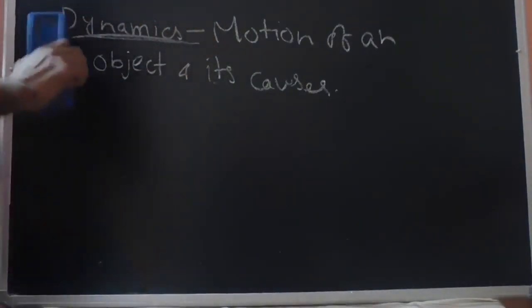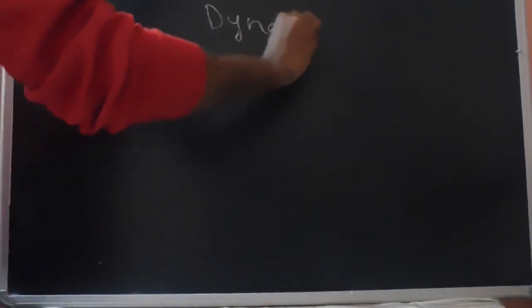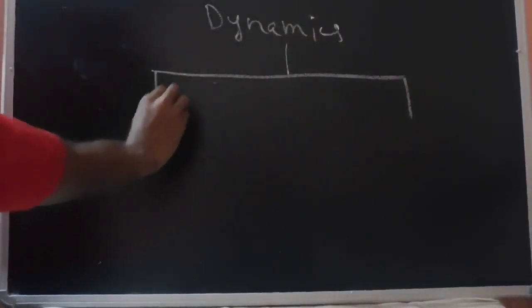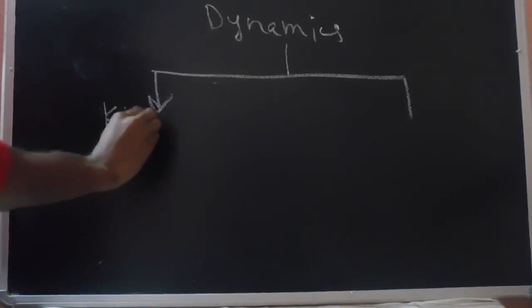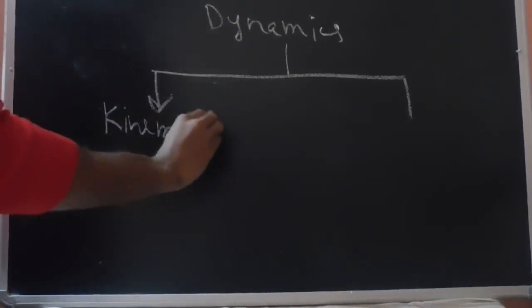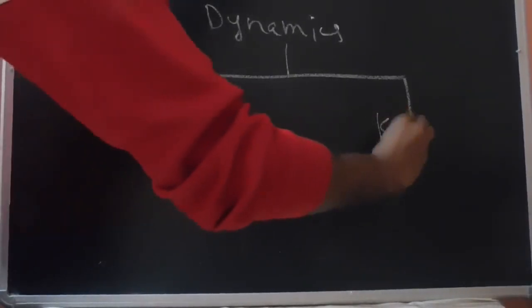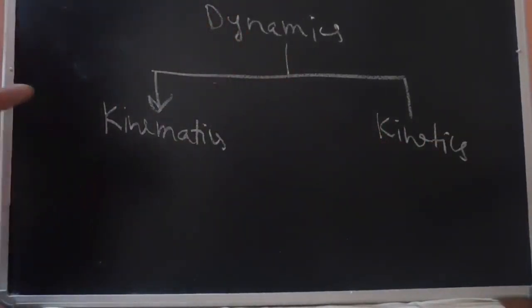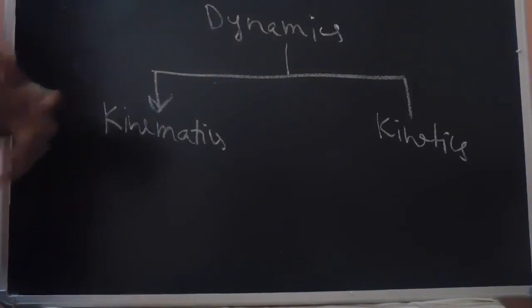Basically, dynamics is divided into two parts: kinematics and kinetics. If an object is moving, there are various causes for this.